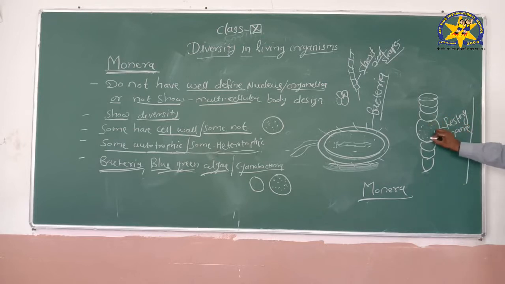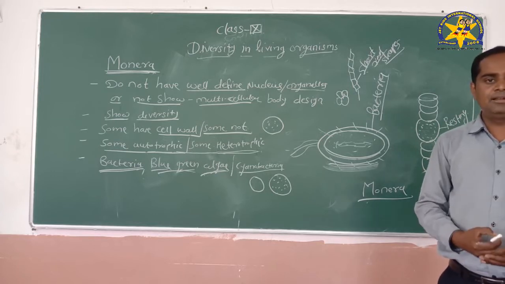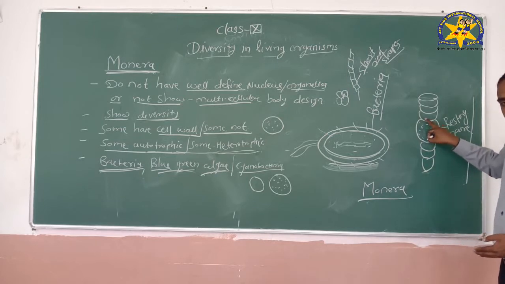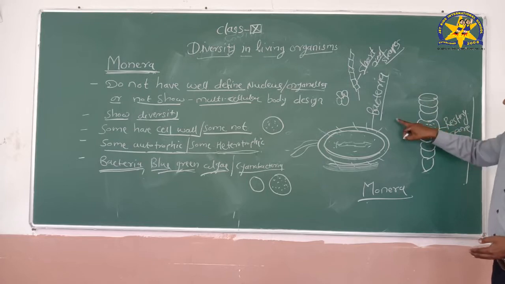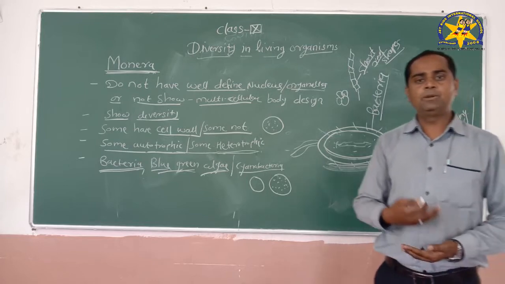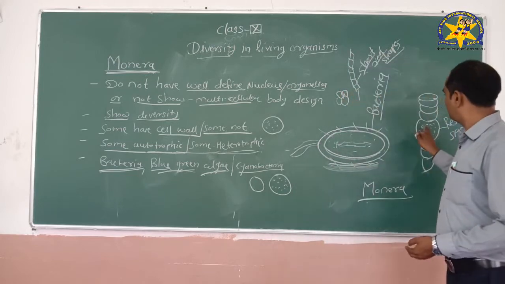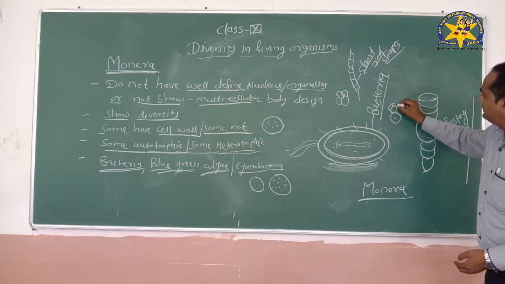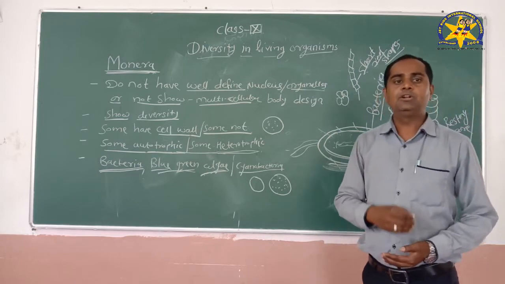So this is a resting spore. These resting spores have the capacity to maintain themselves for a longer duration. For example, if this resting spore detaches or separates from the parent, and comes in contact with favorable conditions, that means optimum temperature, optimum humidity and optimum water, at that time these spores will germinate again and develop the parent body. That particular duration is called the dormancy period.